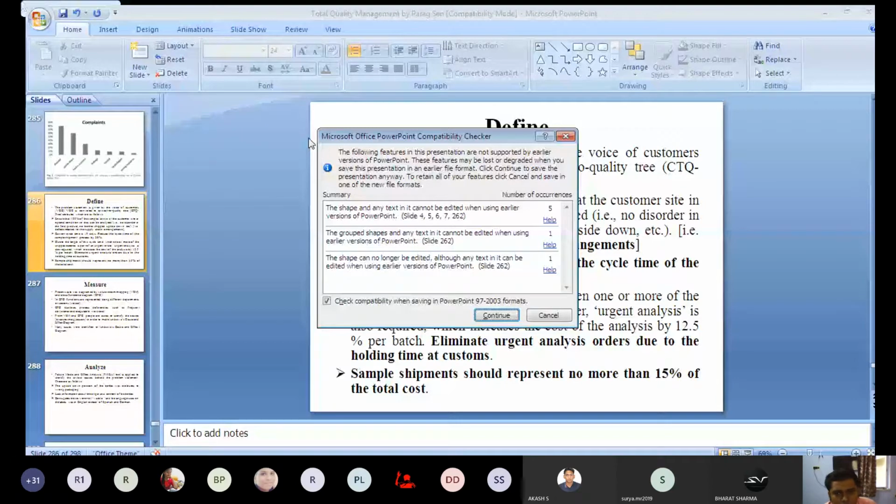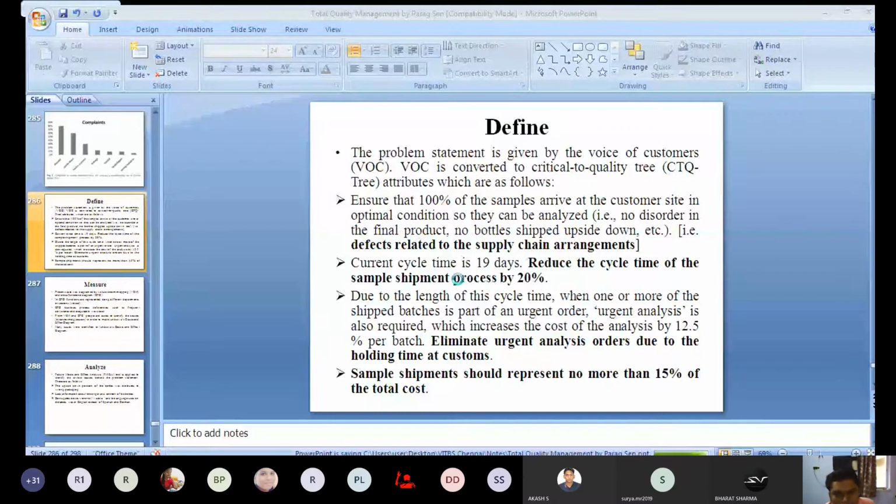After that, we will have a look at the next phase, which is the measurement phase.